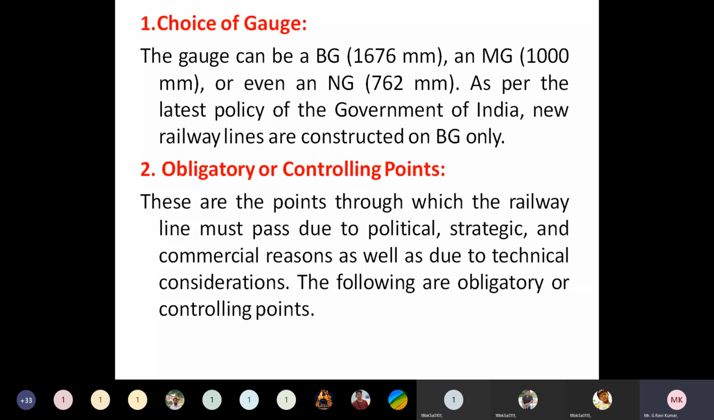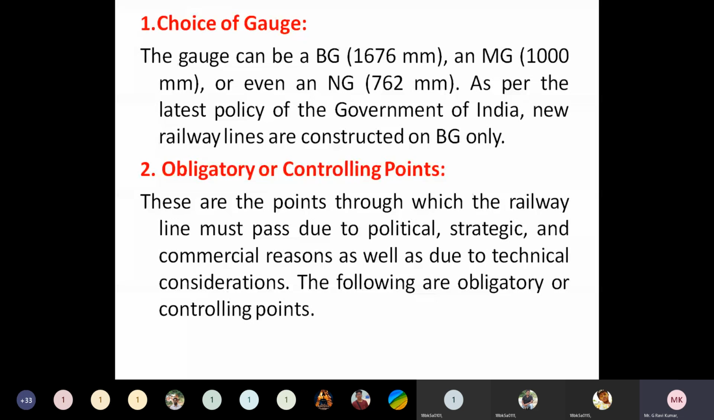It means the gauge which is suitable for the particular location, the gauge which is suitable for the particular geological condition, and the gauge which is suitable for the particular quantity or type of goods to be conveyed through the railway line. So based on these components, the choice of gauge will depend. The gauge can be broad gauge, meter gauge, or narrow gauge. We have been discussing that three types of gauges are there: broad gauge, meter gauge, and narrow gauge.